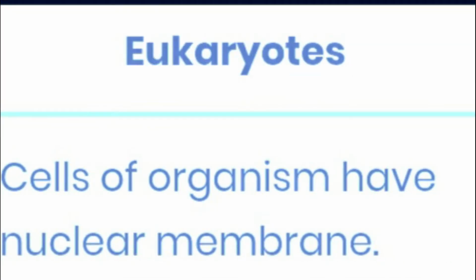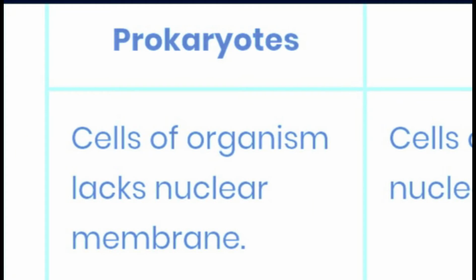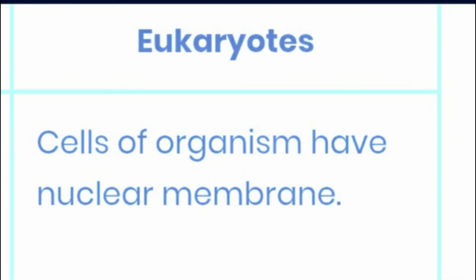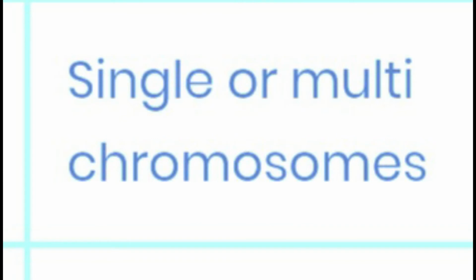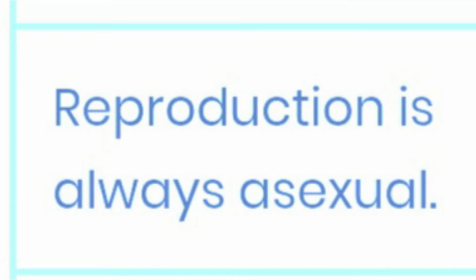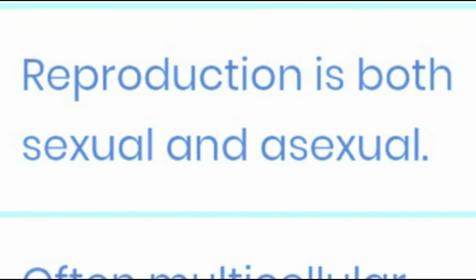Prokaryotes and eukaryotes. Prokaryote cells of organism lack a nuclear membrane. Eukaryote cells of organism have a nuclear membrane. Prokaryotes: nucleus is absent. Eukaryotes: nucleus is present. Prokaryotes: single chromosome. Eukaryotes: single or multiple chromosomes. Prokaryotes: reproduction is always asexual. Eukaryotes: reproduction is both sexual and asexual. Prokaryotes: always unicellular. Eukaryotes: often multicellular.